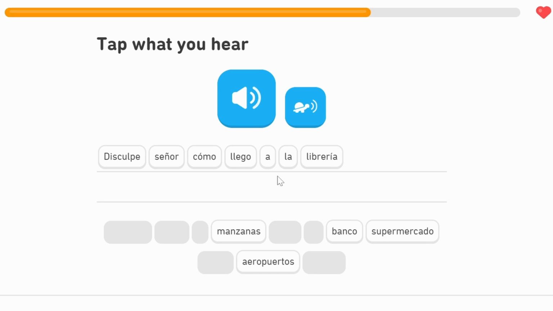Here they've used a la, because this doesn't join together like al. And I think the reason is because a el is not very fluid to say. A la is a lot better. So, a la librería. Disculpe, señor, ¿cómo llego a la librería? So, excuse me, sir, how do I get to the bookshop? Or the bookstore if you're in America.